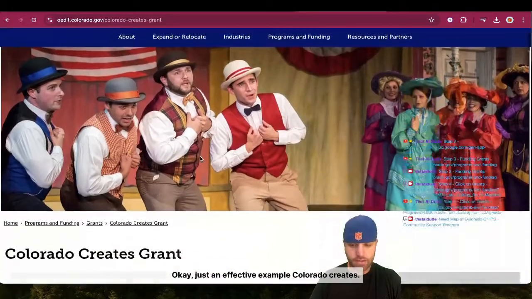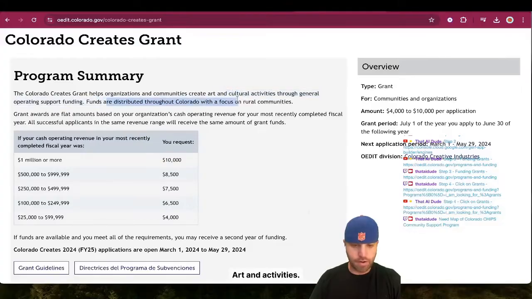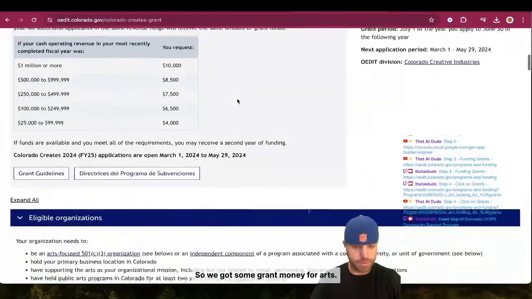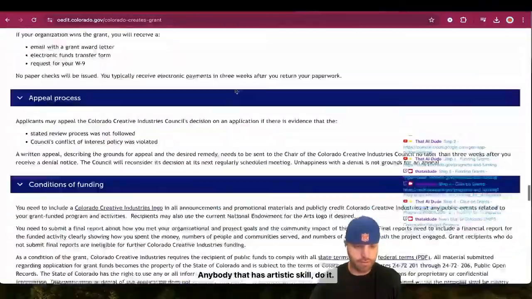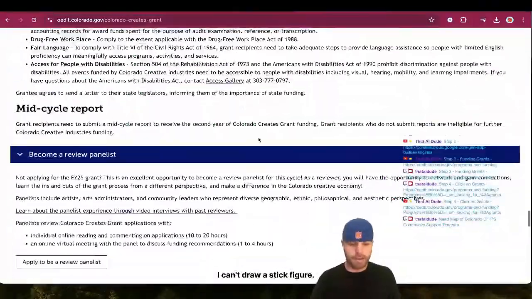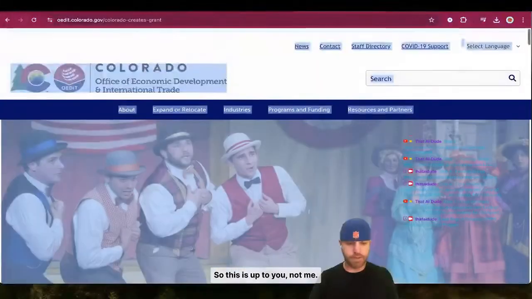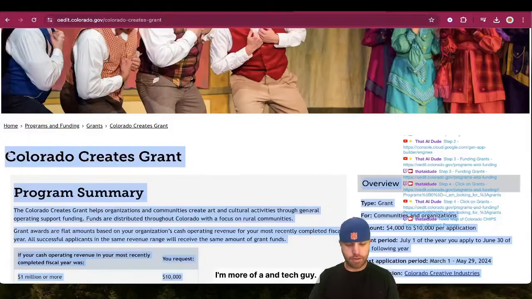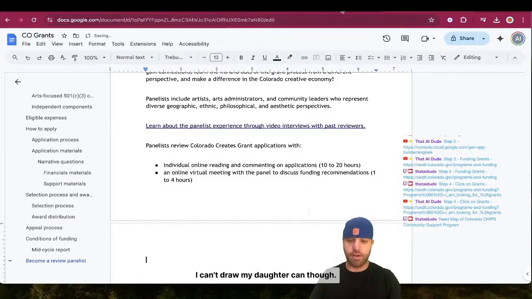Colorado Creates. All right, we got some arts up on here. What are we doing? Arts and activities. So we got some grant money for arts. Anybody that has artistic skill, do it. I can't draw a stick figure, so this is up to you. Not me, I'm more of a tech guy. I can't draw. My daughter can, though.